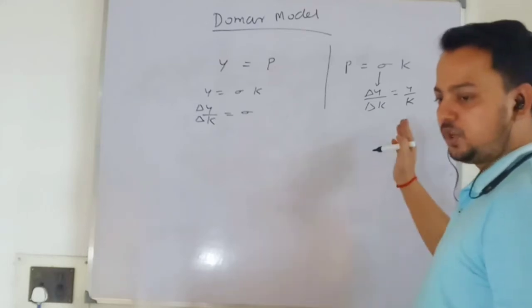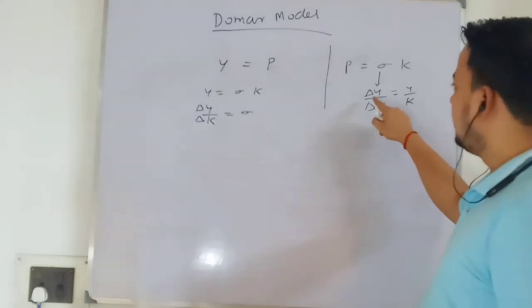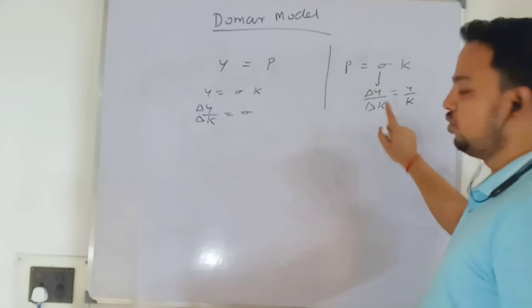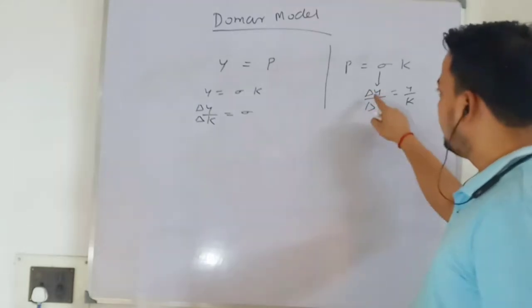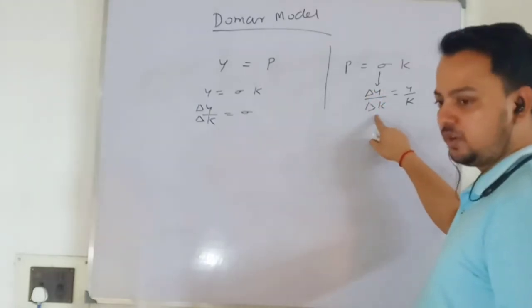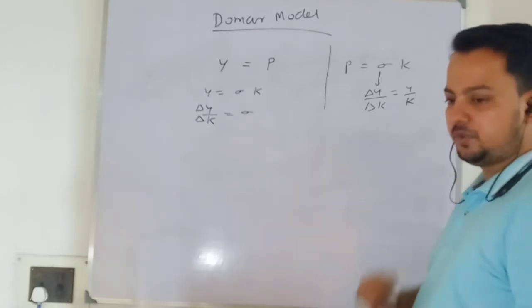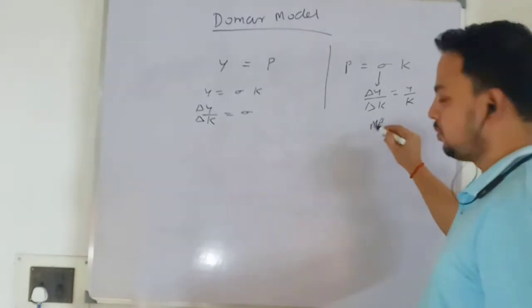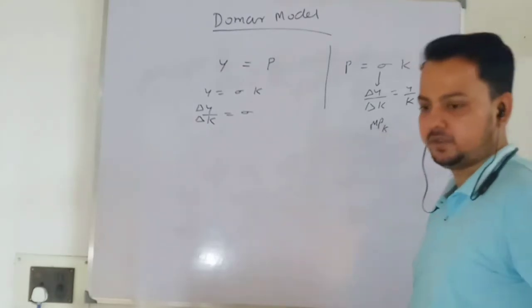Or you can say how many units of output can be produced by a unit of capital. This means the productivity of capital, which you know in marginal productivity theory as the marginal product of capital.